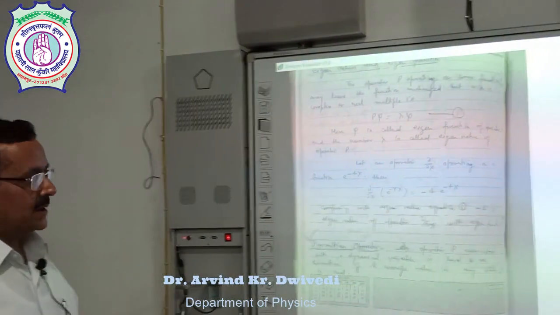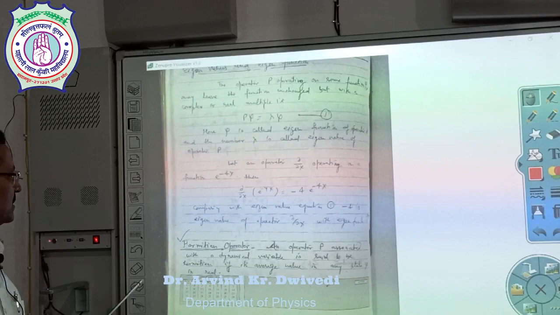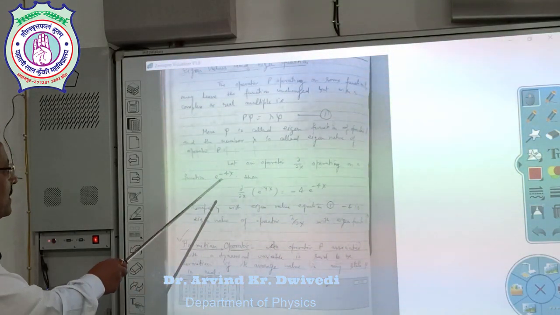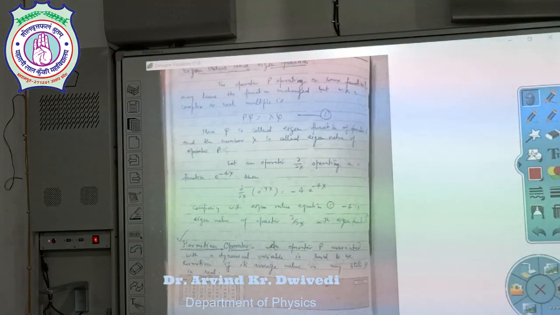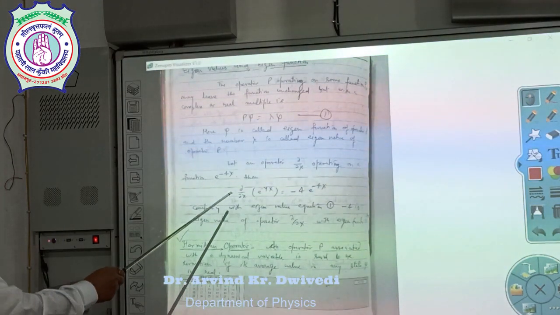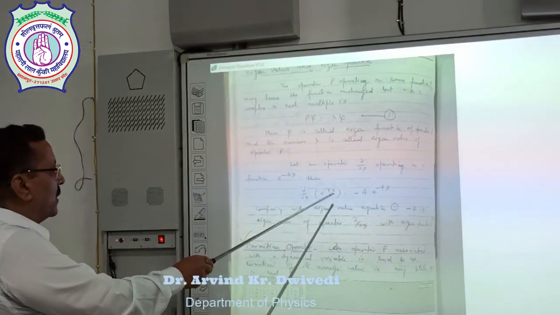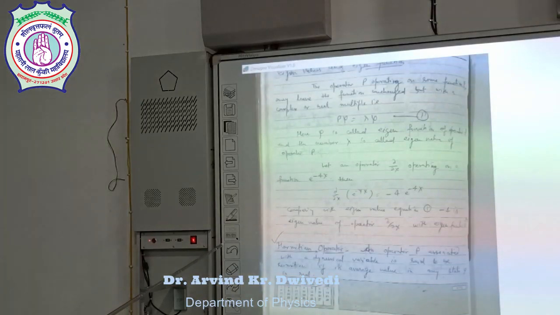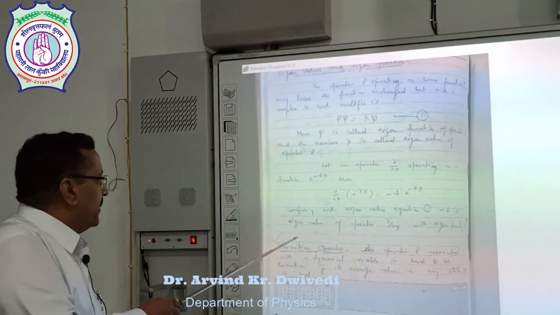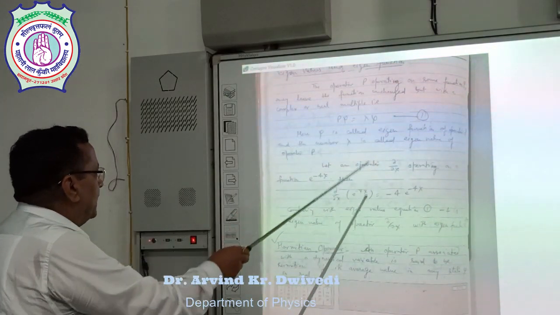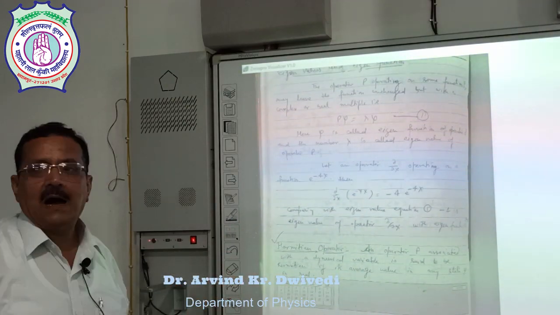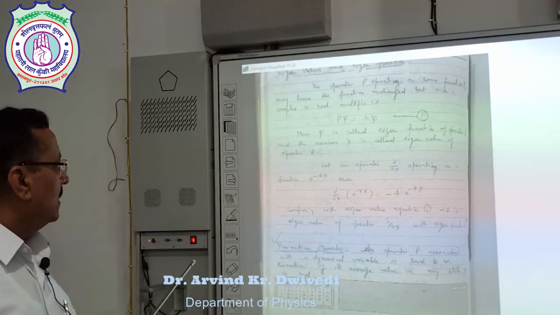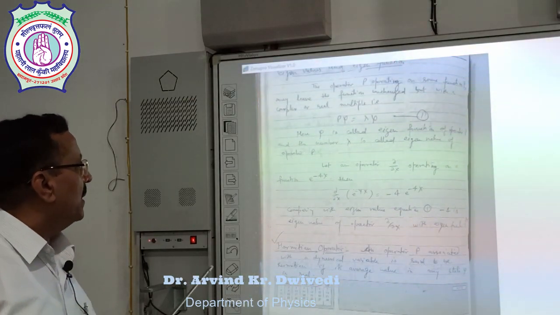Now, let us take a problem. Suppose the operator del upon del x operates on the function e to the power minus 4x. Then del upon del x of e to the power minus 4x is equal to minus 4 e to the power minus 4x. From this equation, comparing with the first equation, we can say minus 4 is the eigenvalue of operator del upon del x, and the eigenfunction is e to the power minus 4x.